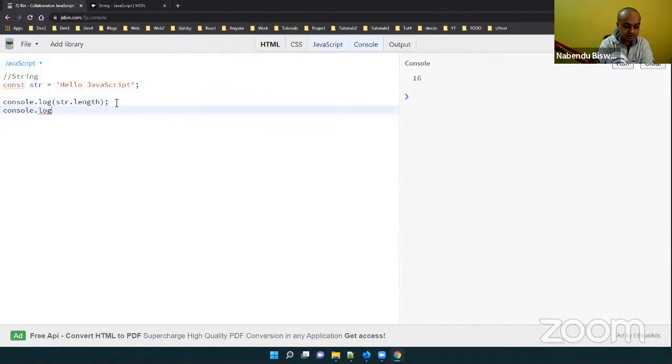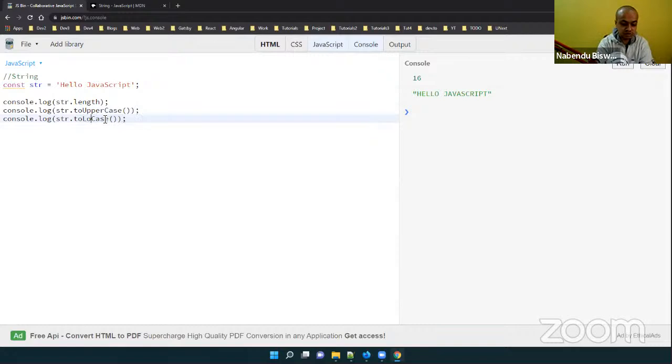Okay, and str.length will give this, and then console.log str.toUpperCase, like this, and it will make everything uppercase. Okay, so like this we have toLowerCase also, and it will change everything to lowercase.